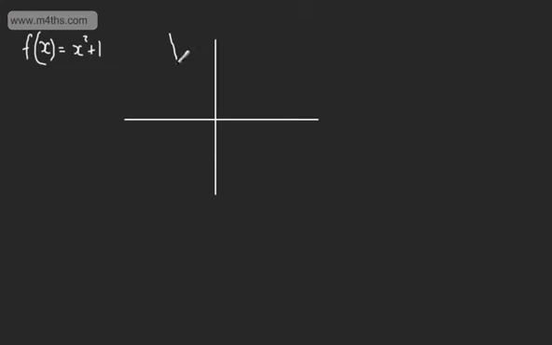So if we look at this right now, we've got the function like so. So this is what we call a many-to-one function. So we know that -2 is going to give us now 5, and we also know that 2 is going to give us 5. We know this point here is going to be 0, 1. So if we consider now x, and we'll say that the domain is going to now be on here, x belongs to the reals. So if it belongs to reals, we can see now that the f of x is going to be greater or equal now to 1.